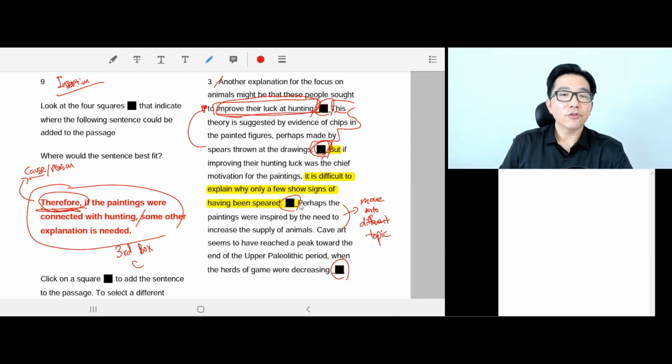So the third box is the right answer. C is the answer. Question 9, third or C. Next question. The last question, please.